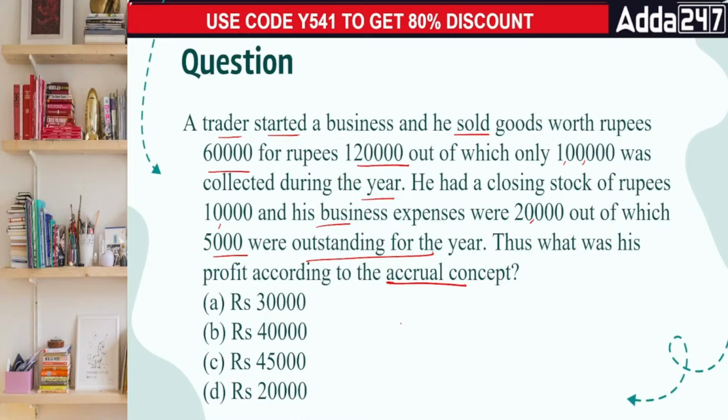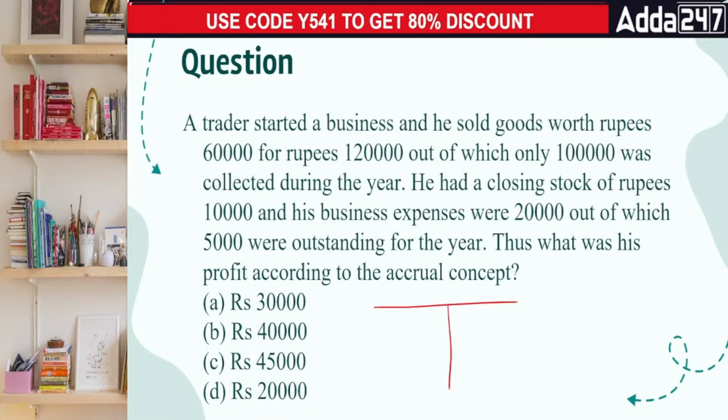He sold goods worth rupees 60k for rupees 1 lakh 20. So our sales in this area should be 1 lakh 20. And he had a closing stock of 10k. And when we talk about the incomes, his expenses were 20,000. Hai na? So let's look at the particular profit.